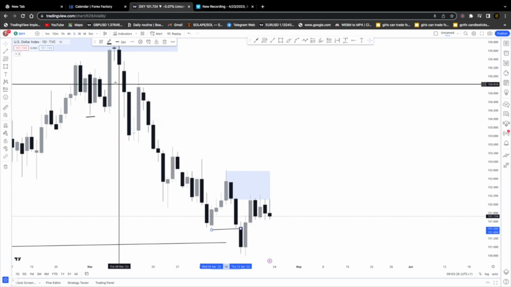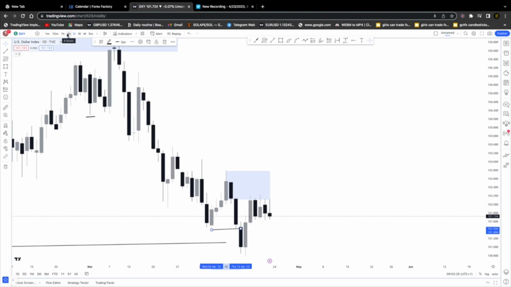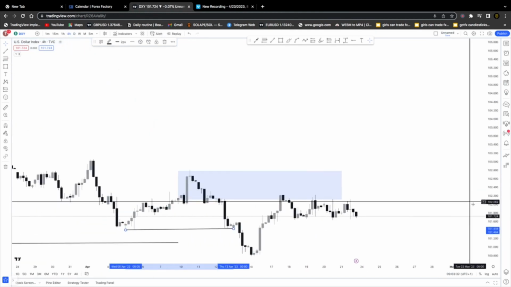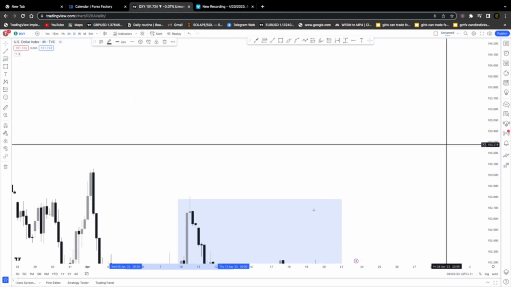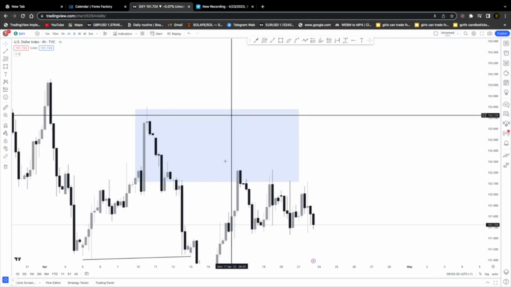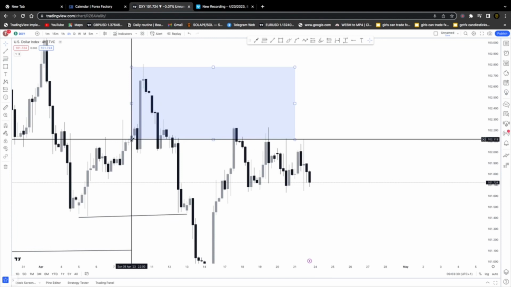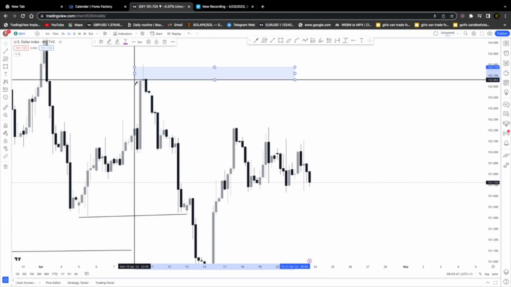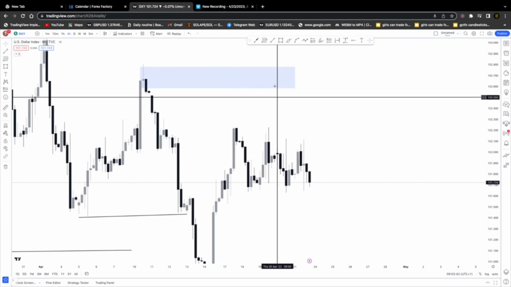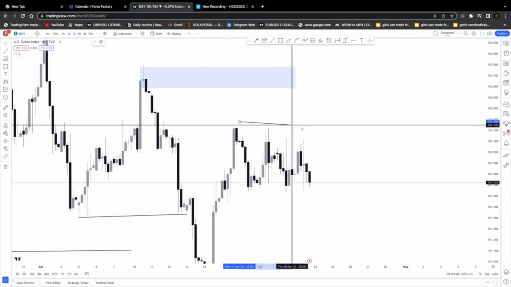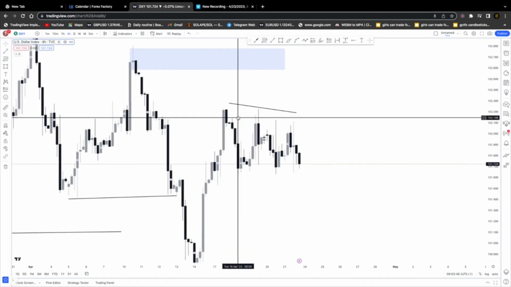Okay, we go on to the 4-hour time frame. We could clearly have a more refined structure on the 4-hour time frame. When the market took out the low at that point, then we can have a more refined structure. If we want to refine supplies, we have the supplies at that level there, and whatever we have here can be stated to be liquidity. Whatever we have here in the 4-hour time frame can be stated to be liquidity.